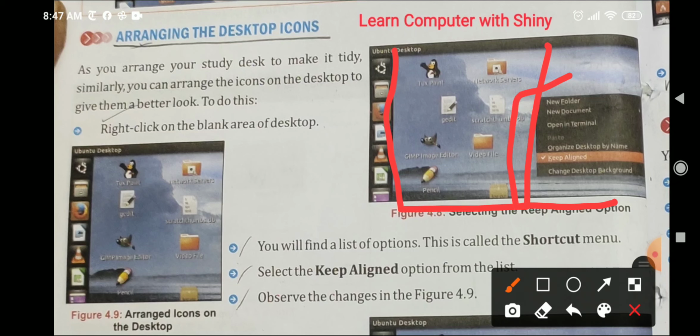Click on the keep aligned option, right, and your desktop icons will be arranged systematically like this. This is called arrangement of icons on the desktop.